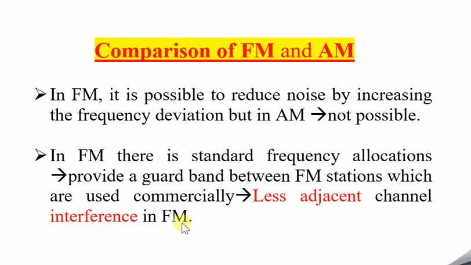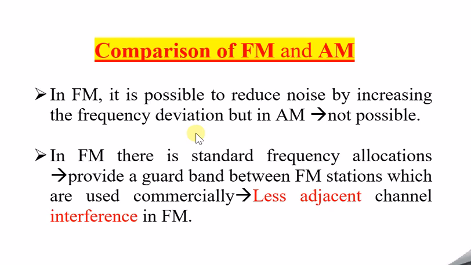So quality-wise, FM is very good. But in AM wave, only the amplitude is varied, so there is no question of frequency here. That is the main difference. At the end of this session we can conclude that in FM wave we are only interested in varying the frequency of the carrier wave in accordance with the modulating signal, whereas in AM signal we are only interested in varying the amplitude.